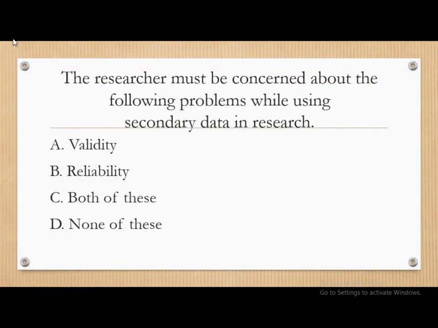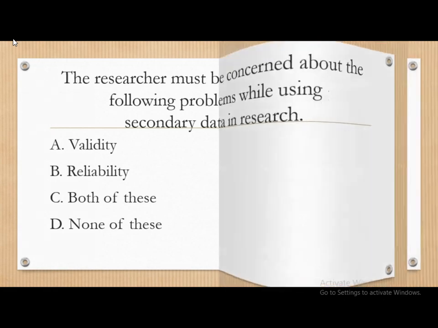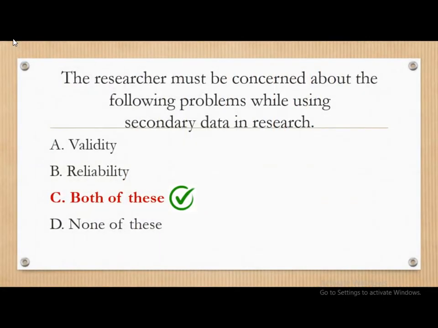Next question, the researcher must be concerned about the following problems while using secondary data in research. The options are reliability, validity, both of these and none of these. And the correct answer is yes. The researcher must be concerned about the following problems while using the secondary data in research, and those problems are data reliability and data validity. So both of these is the correct answer.